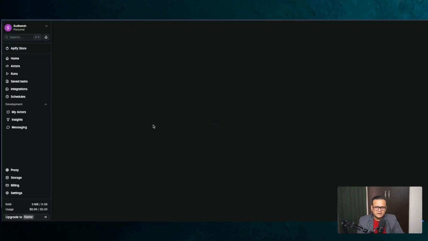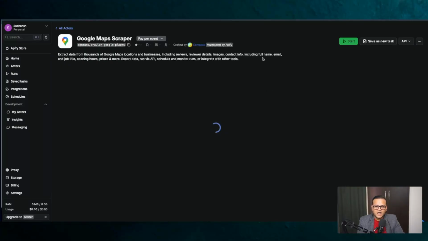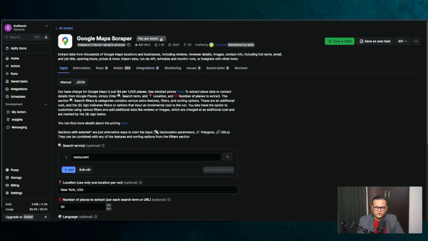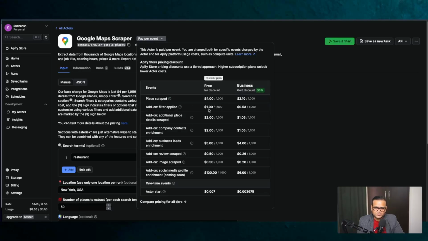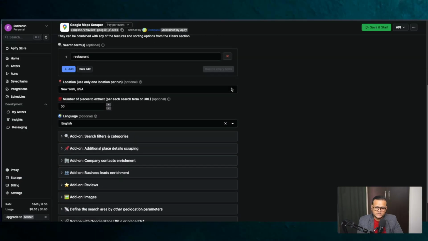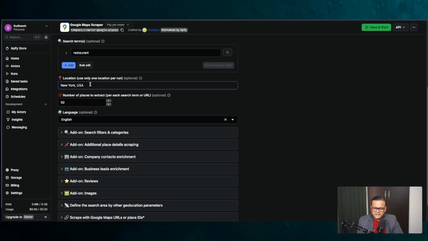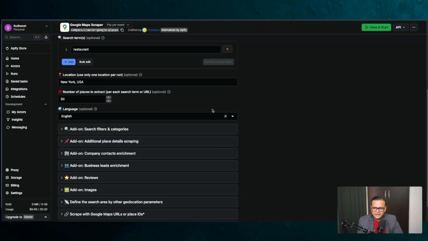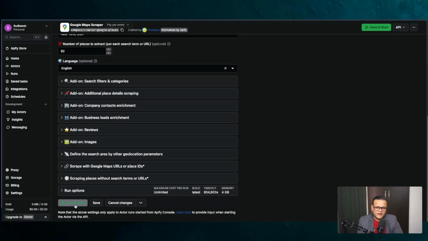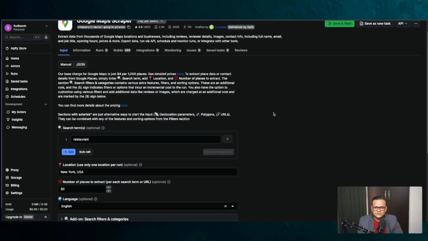And once you click on any actor, it will be very transparent in terms of how you pay for this. For example, this is pay per event. So the credit that you get, $5, if you use this particular API, you will be charged, for example, $4 for 1,000 results. So if you are going with just $100, then it will be just 40 cents. And talking about simplicity, you can see what kind of data sets you can use. You can give this particular actor, for example, a location and the number of places you want to extract. So yeah, it's very simple, easy. You just enter all the relevant fields here and then click on save and start. And then you will have access to the results.